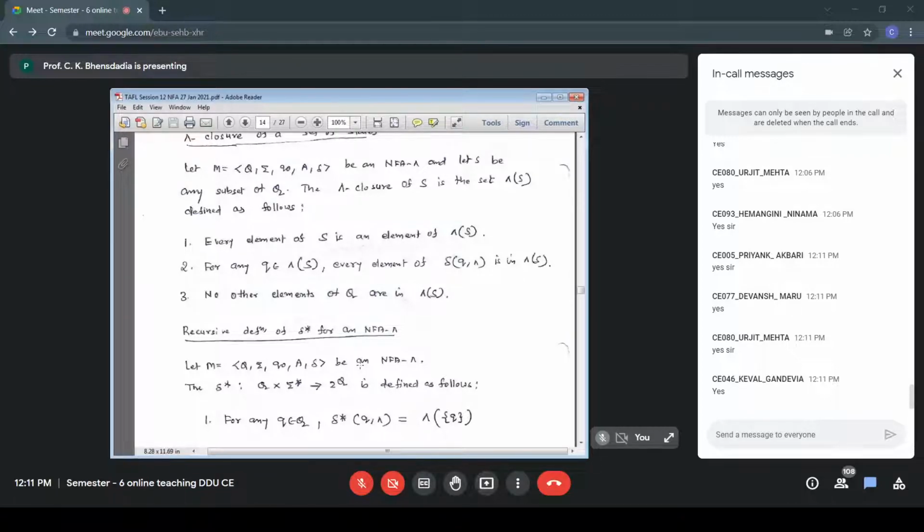So from a state small q, I want to find out the states that can be visited for the string YA. So what will be my delta star small q, comma YA? How do we define that? Just to recollect, in the case of normal NFA, it is union of R belongs to delta star QY, delta RA.